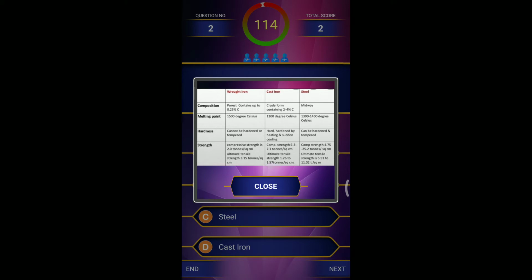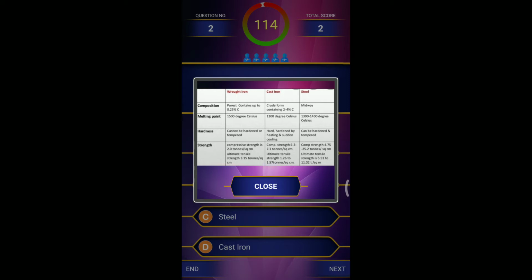Coming to the differences between wrought iron, cast iron and steel. In composition, wrought iron has a maximum of 0.25% carbon, cast iron has 2 to 4% carbon, and steel has less than 2%. The melting point of wrought iron is 1500 degrees centigrade. If the carbon percentage is low and the material is pure, then the melting point is high.